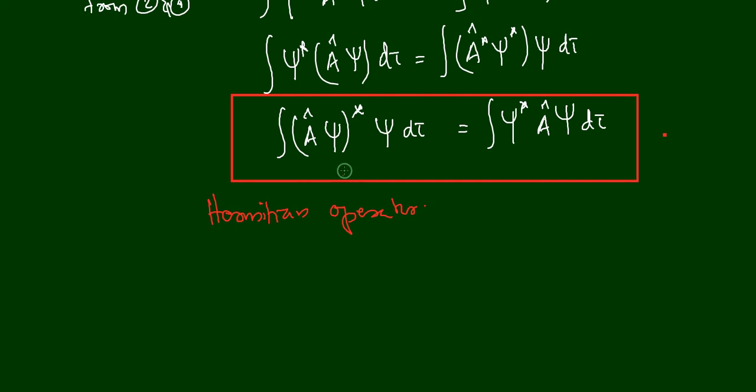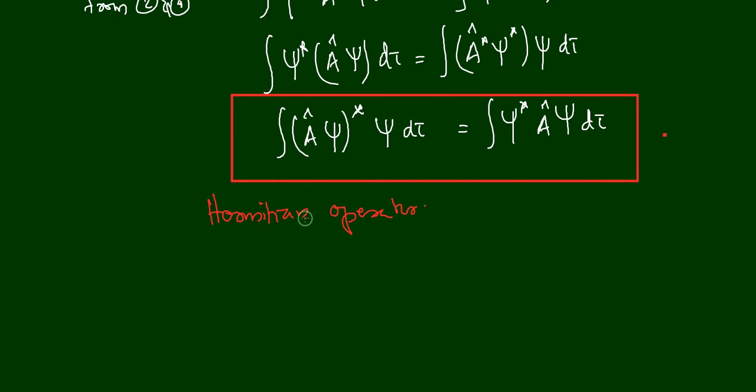We know that this condition was imposed by the condition that the eigenvalue should be real. I hope now you understood what is meant by a Hermitian operator. If an operator is Hermitian, it will always obey this condition.